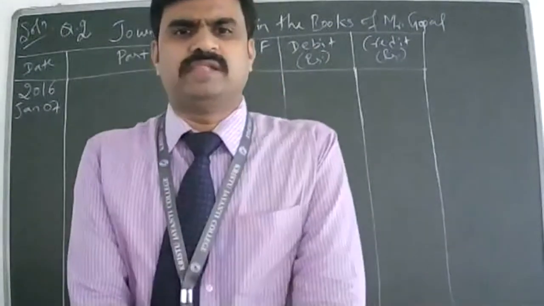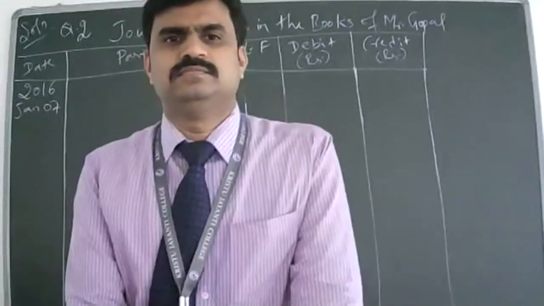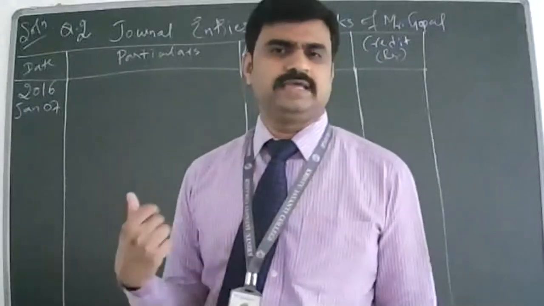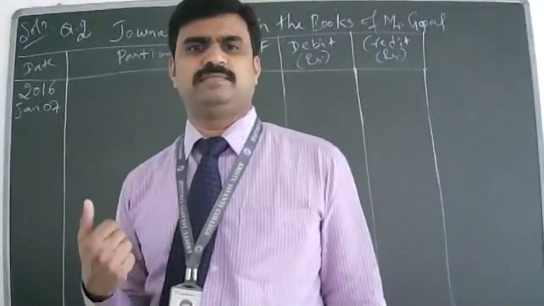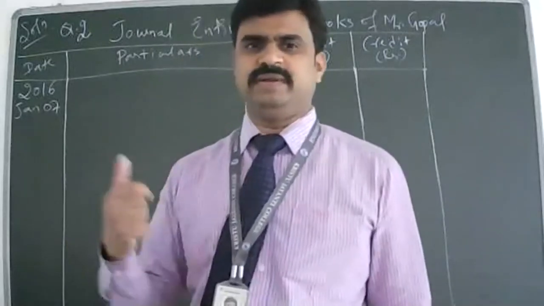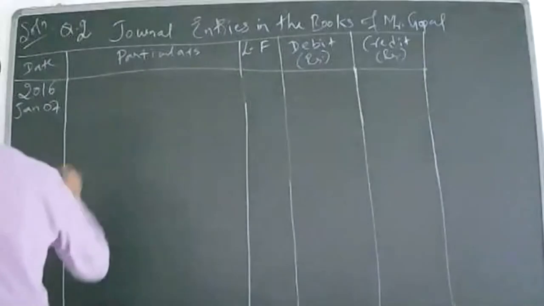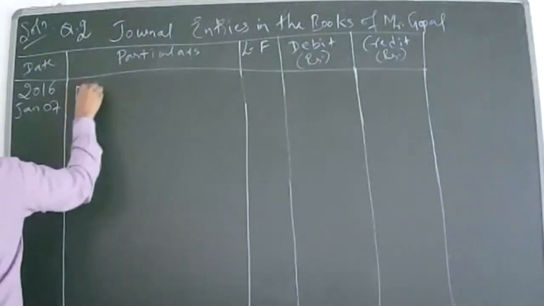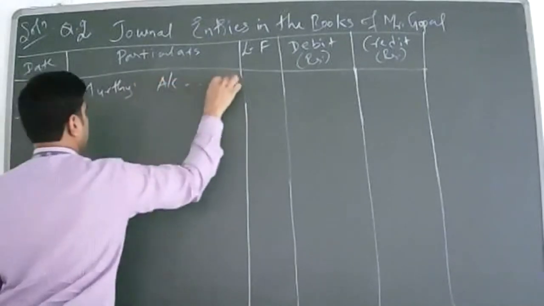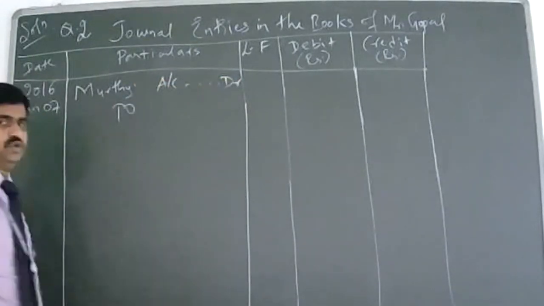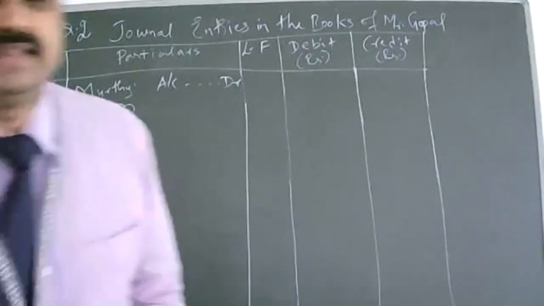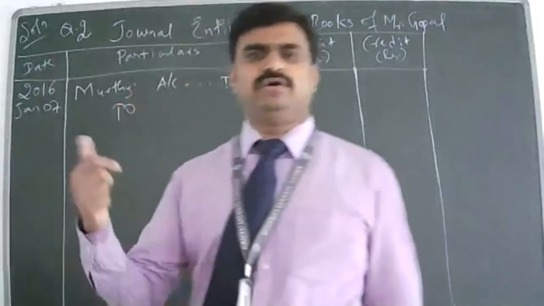Because Murthy is what account? Personal, real, nominal? Personal account, sir. Personal. Debit the receiver, credit the giver. So Murthy is receiving or giving? Receiving. So debit the receiver. So write down Murthy debit, to which account? Sales account. So sales account to credit.